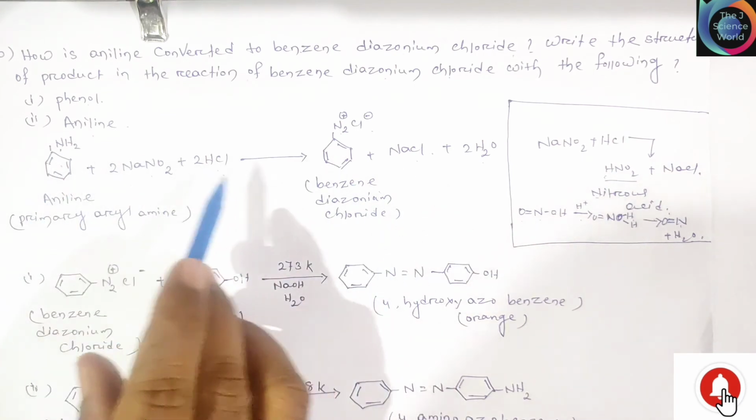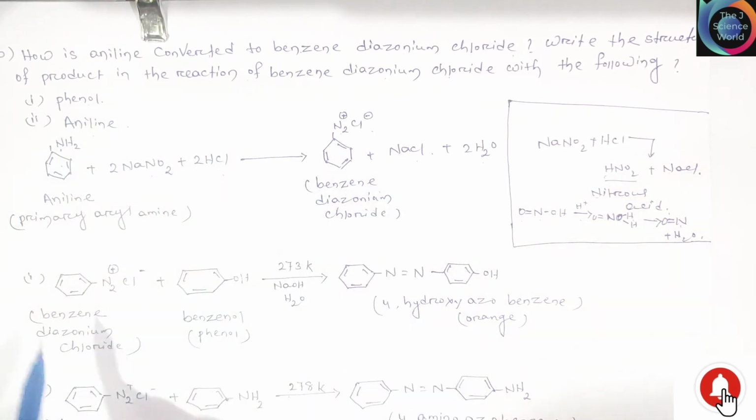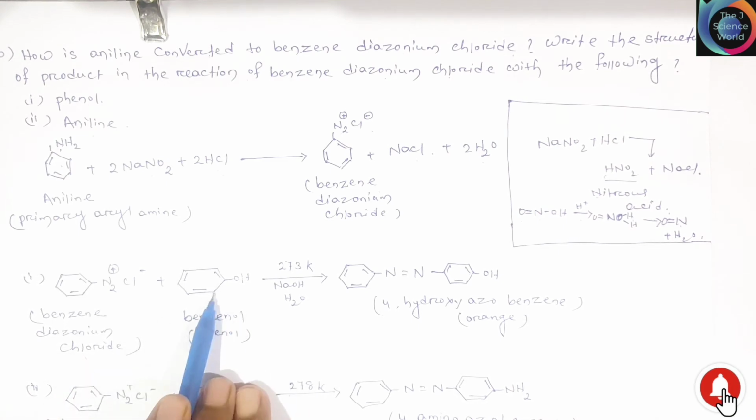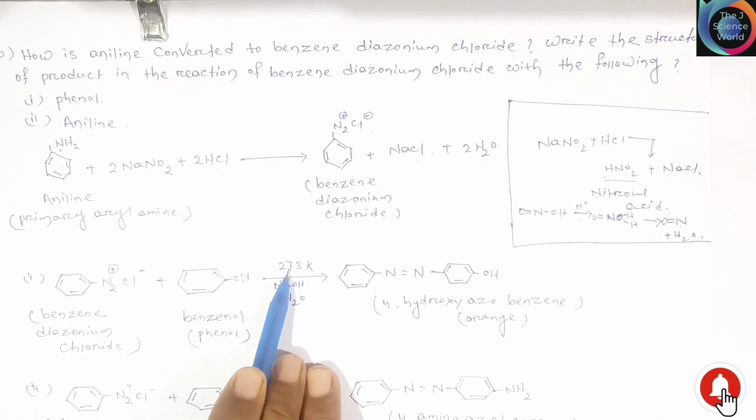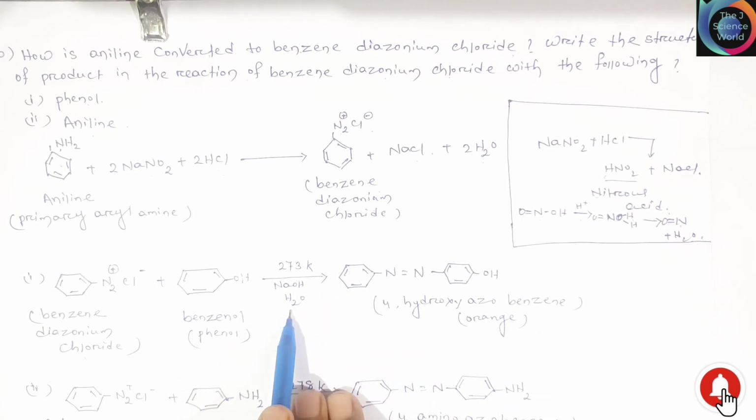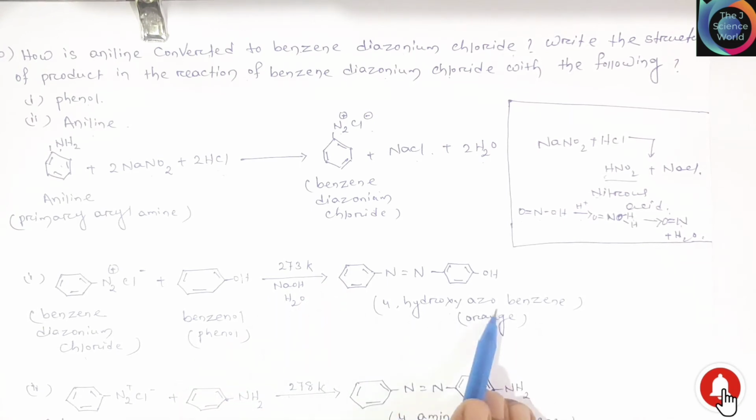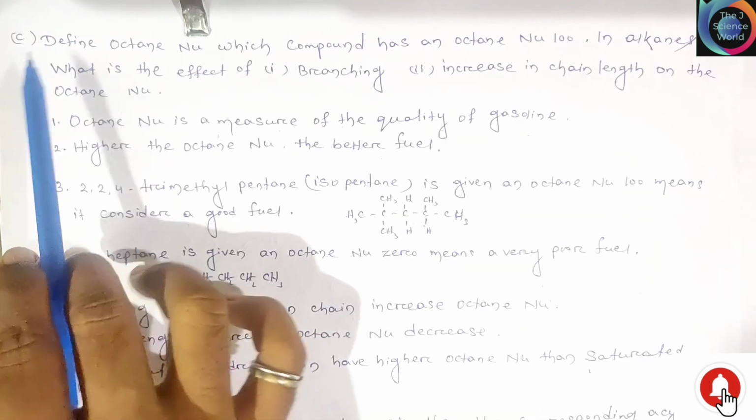When this benzene diazonium chloride reacts with phenol or benzenol, at 273 Kelvin in NaOH aqueous medium, 4 hydroxy azobenzene is formed. Similarly friends, when benzene diazonium chloride reacts with aniline, at 278 Kelvin 4 amino azobenzene is formed.